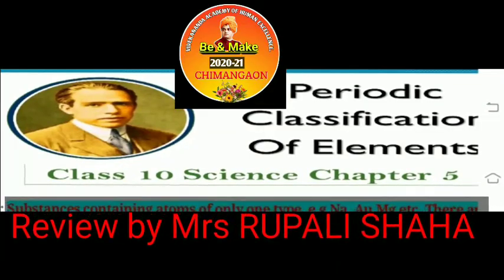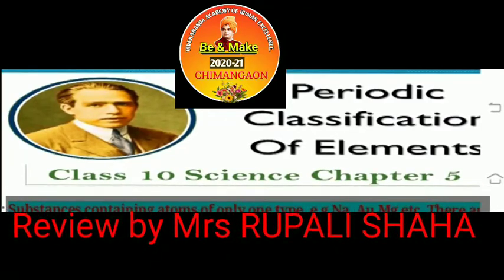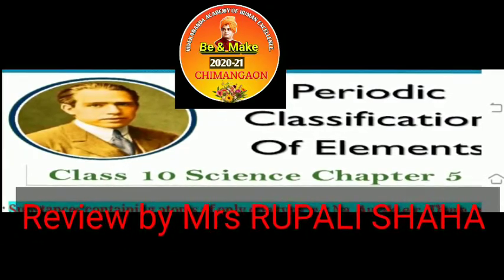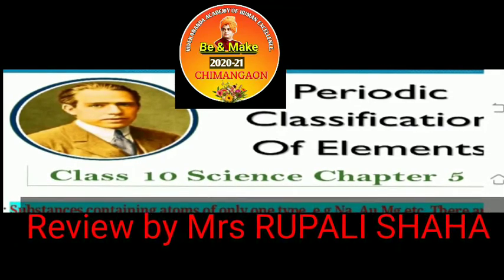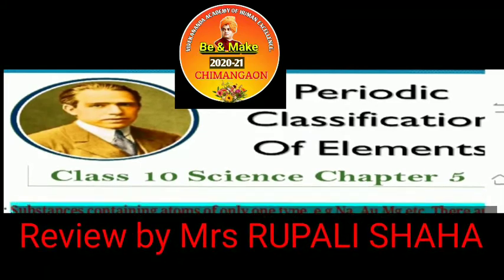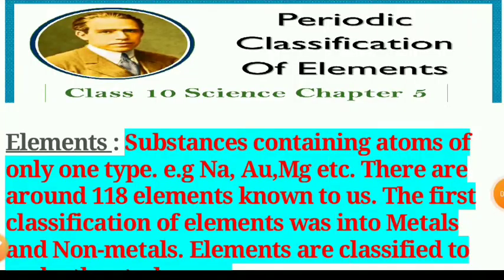As we look at our surroundings, we see a large variety of things with different shapes, sizes, textures, physical properties and chemical properties. In this chapter, we shall learn about the classification of the elements present in nature based on their periodic properties. We have learned that matter around us is present in the form of elements, compounds, and mixtures, and the elements contain atoms of only one type.